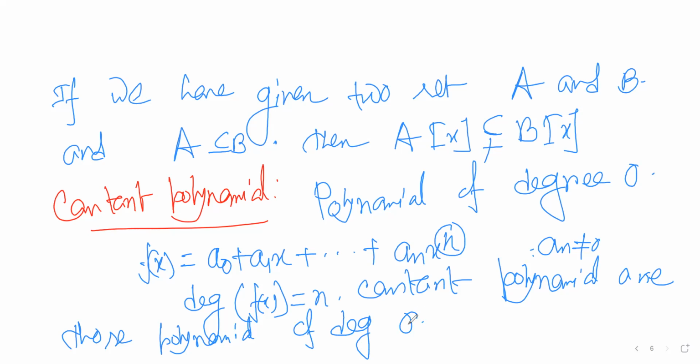So what is the meaning of that? For a0 plus a1x with a1 not equal to 0, there are no other terms, so the degree of the polynomial is 1. So a constant polynomial means only the constant term, right?